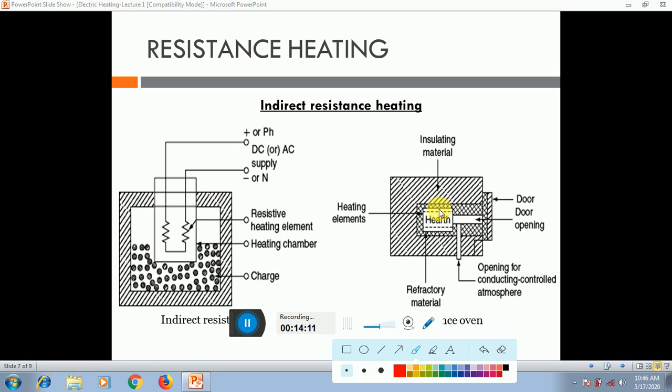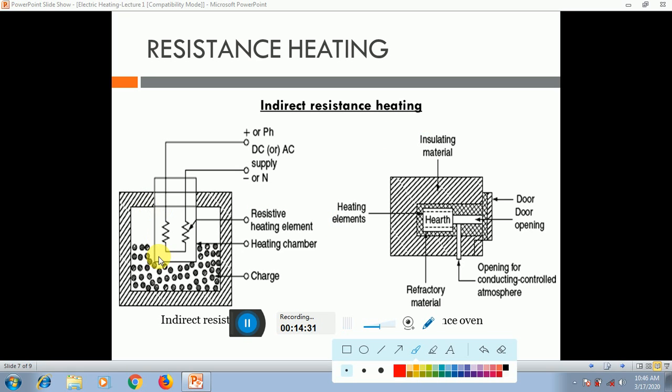If I give the electric supply to the heating element, the heat will be transferred to the surface, and the main function of the microwave oven or the oven is fulfilled. That means this one is indirect resistance heating.